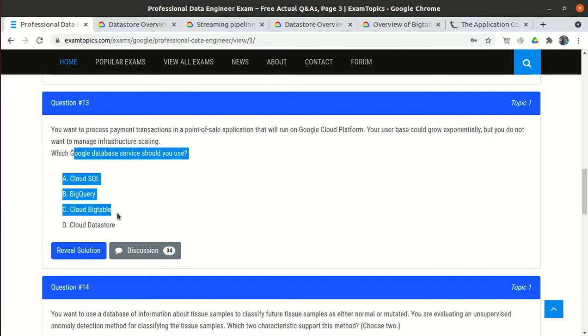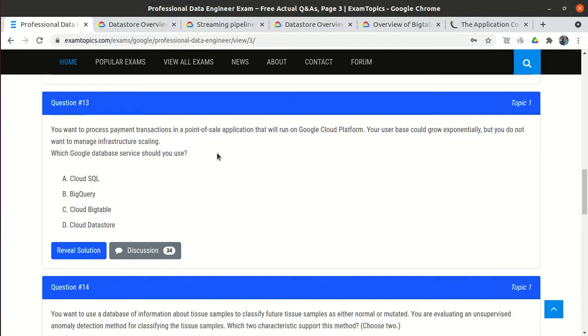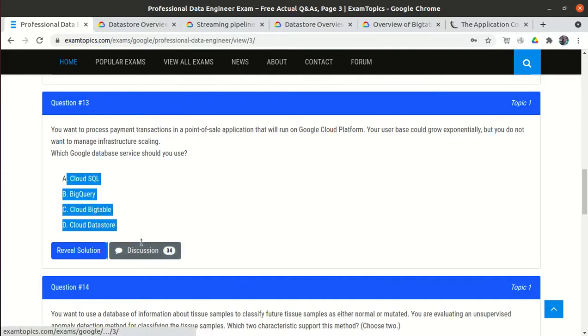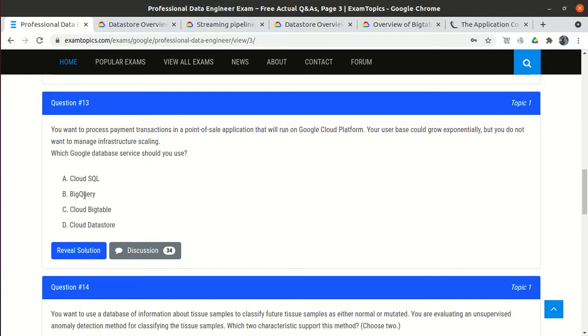So they have given 4 options. They said that if we want automatic scaling and we want a transaction system, out of the many database services, which database will we use? Whether we use Cloud SQL, BigQuery, Bigtable or Cloud Datastore. So let's first eliminate the options.